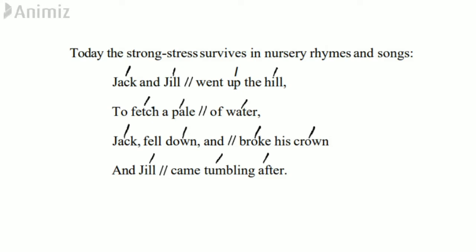Jack fell down and broke his crown, and Jill came tumbling after. In this passage you will notice that we are using the strong stress meter, and the count of strong stresses is constant while the number of unstressed syllables might vary. So this is a good example of strong stress meter.